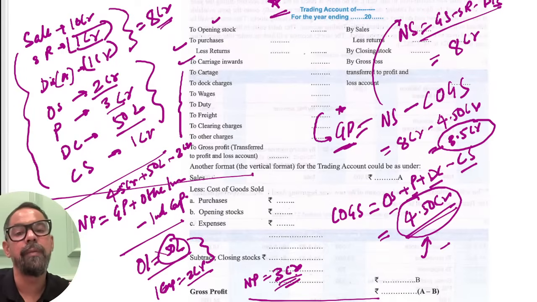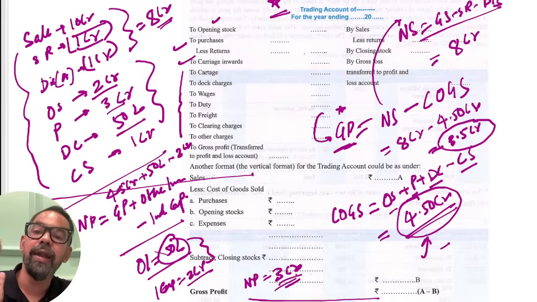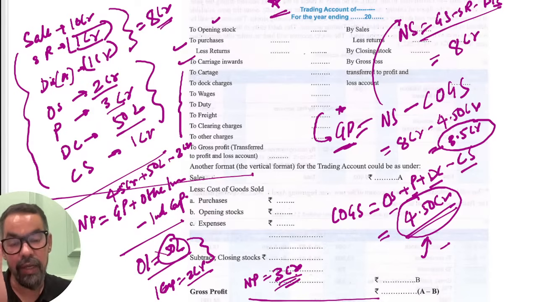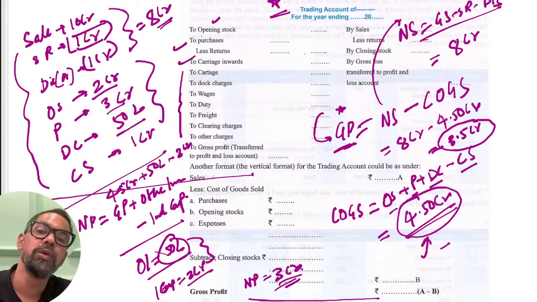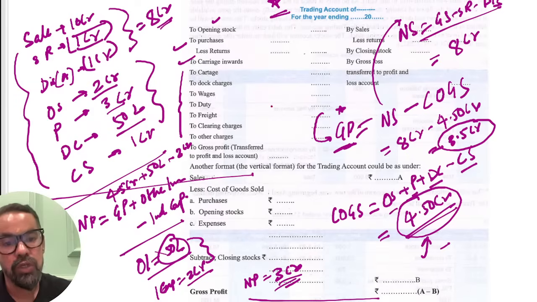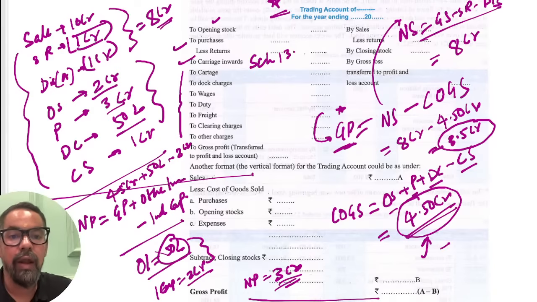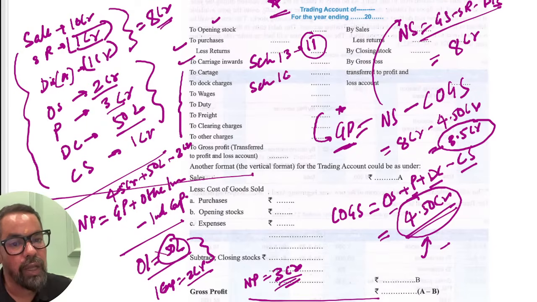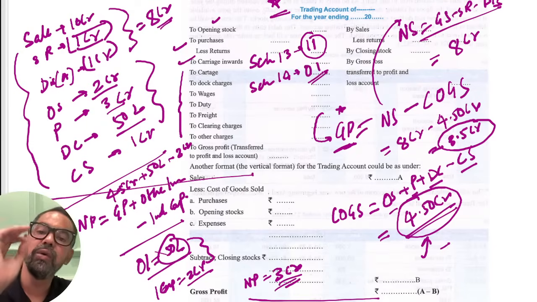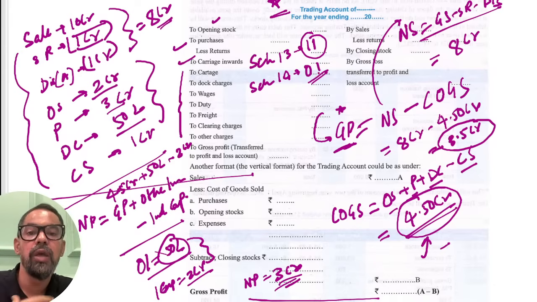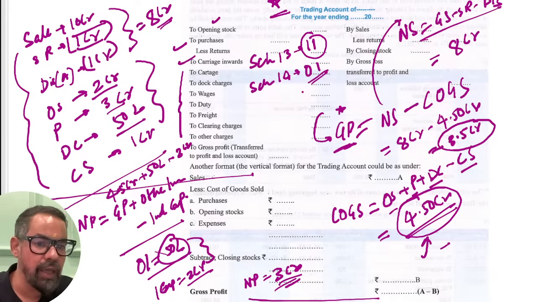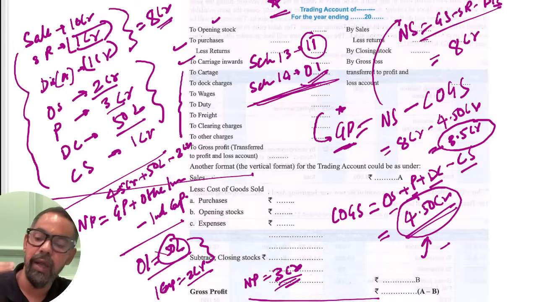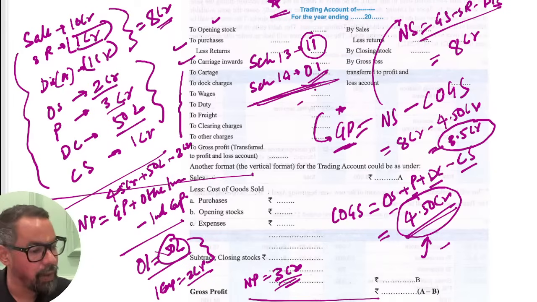Other income means income which is not directly associated with your core business, right? Like say in case of a bank, what is your source of income? Muniswamy sir, tell me, what is your source of income? Think about it. You have two schedules: schedule 13, interest income, and schedule 14, which is other income. So schedule 14 is other income. Other income means your bank receives some commission, your bank receives some dividend, and all these things will come under this.